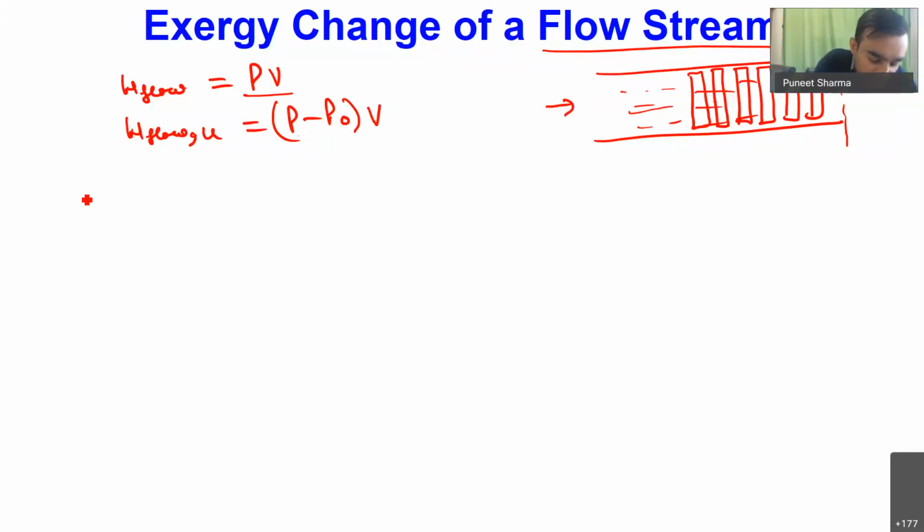Now we have seen this, and if I have to define the exergy associated with the flowing stream, generally we use the symbol psi to define exergy associated with a flowing stream.